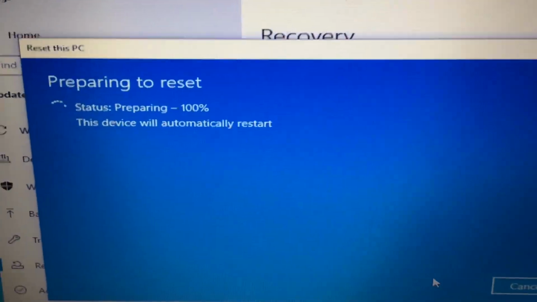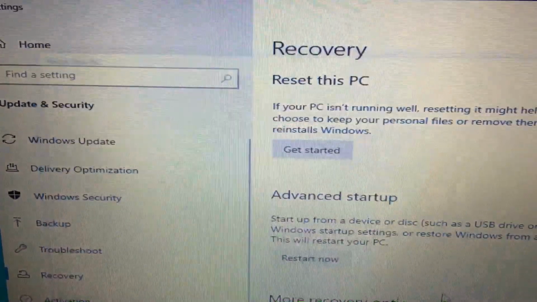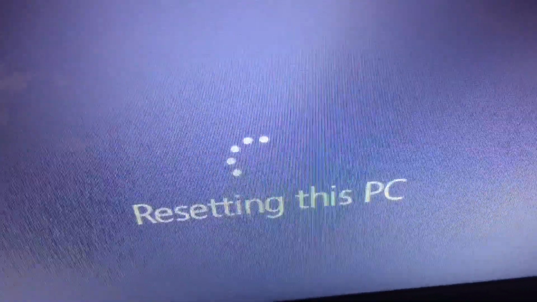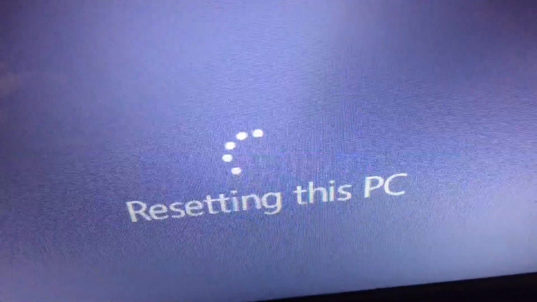I'm just going to click that. It will prepare here and it will restart. This will generally take a few hours because it has to clean everything securely.